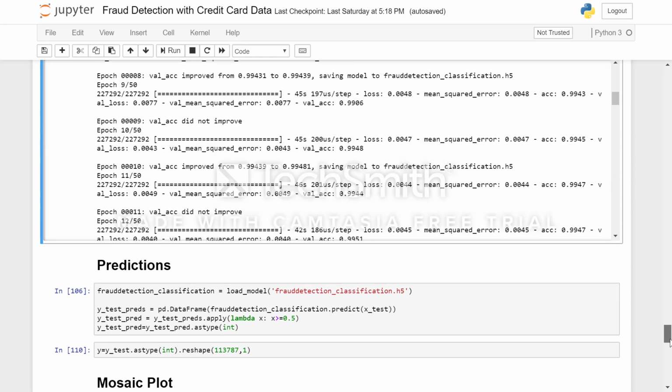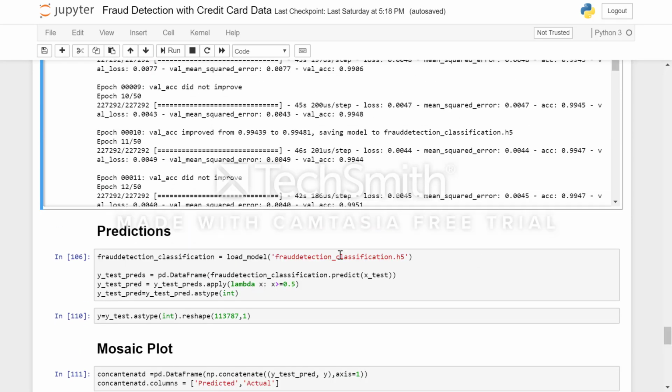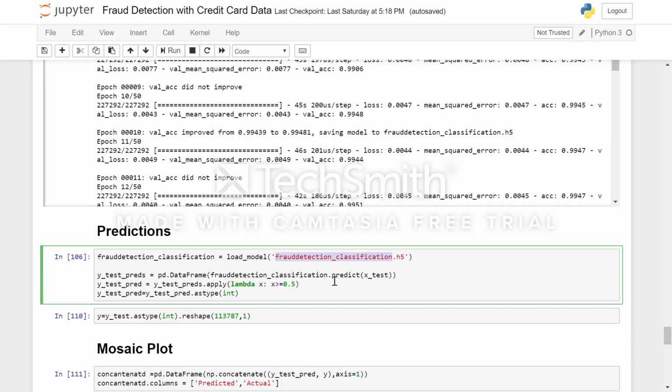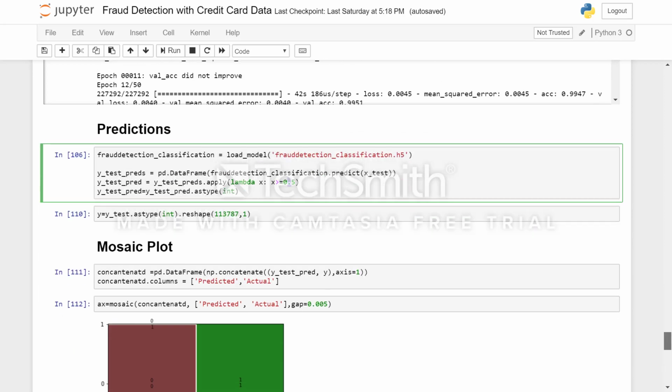Now let's see the predictions. I load the model and I predict on the test data. Since this is a classification model, you get any value between 0 and 1. So any value higher than or equal to 0.5 I have coded as 1, and lower than 0.5 as 0. That's how I have coded here.